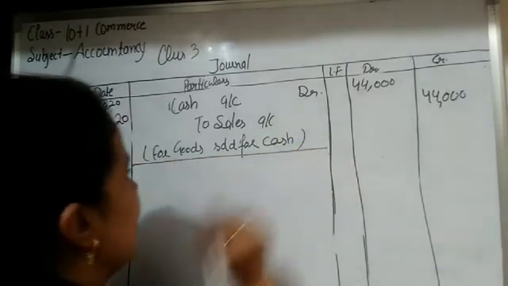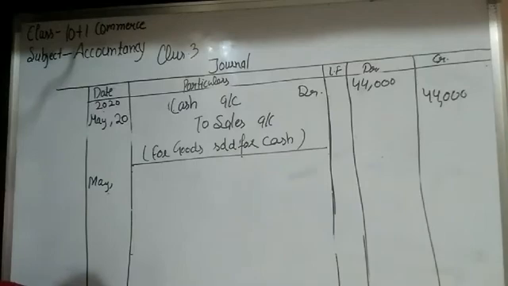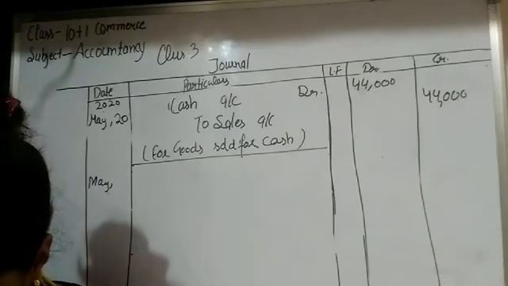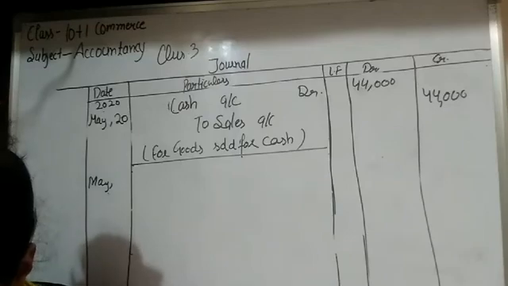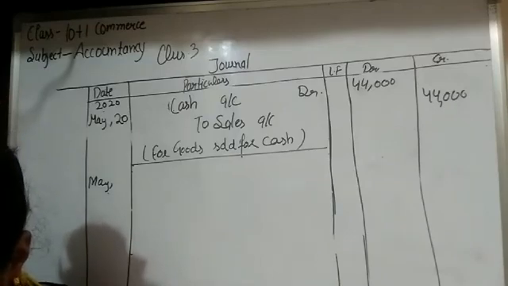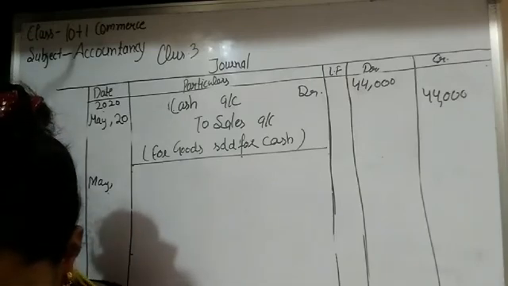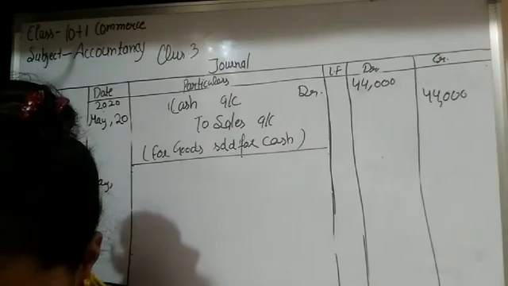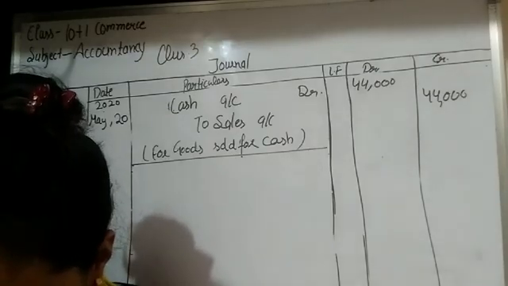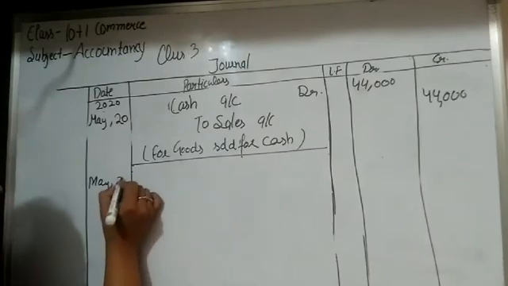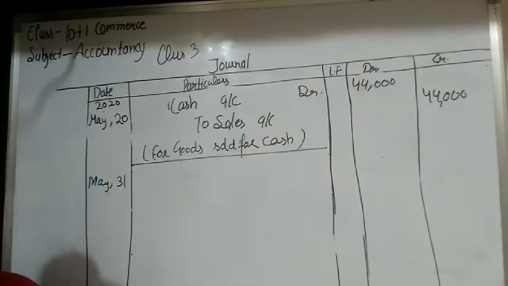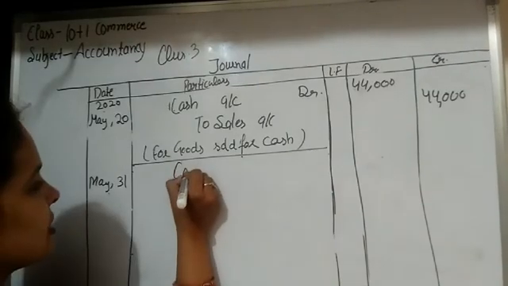Okay, students. Last transaction, students. Sold goods to Parveen for rupees 22,000. Amount received immediately. So amount received immediately denotes that this transaction is a cash transaction, students. This may be written so that you would be confused, because the name of the person is given, but it is also written at the end that the amount is received immediately, which means this transaction is a cash transaction. This transaction is held on May 31st.